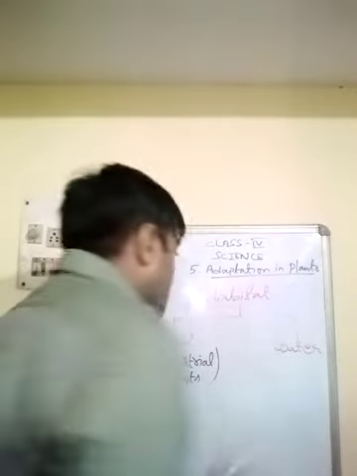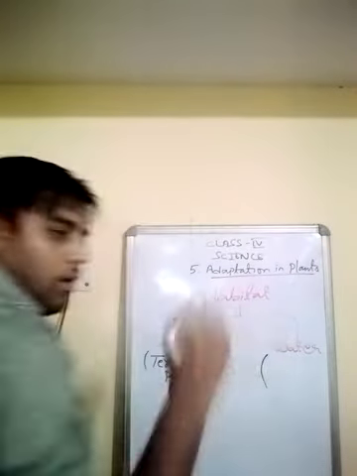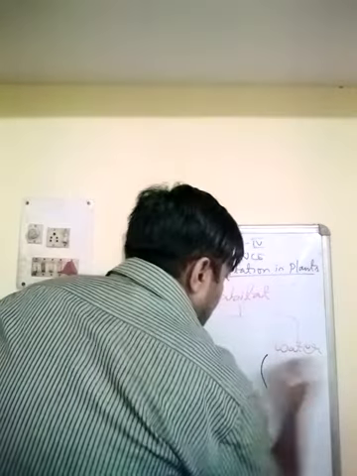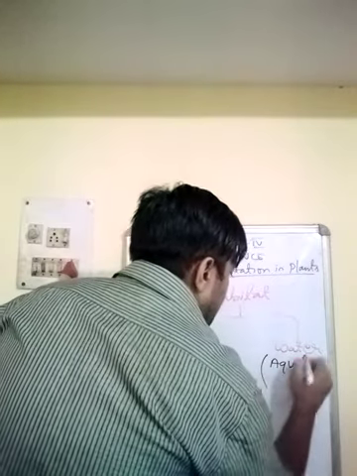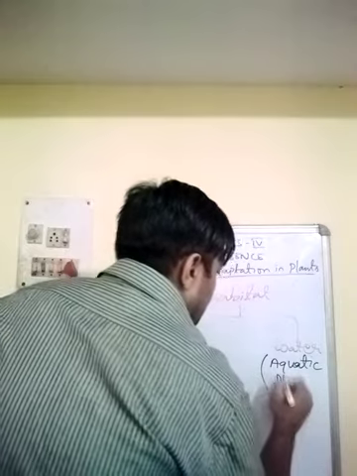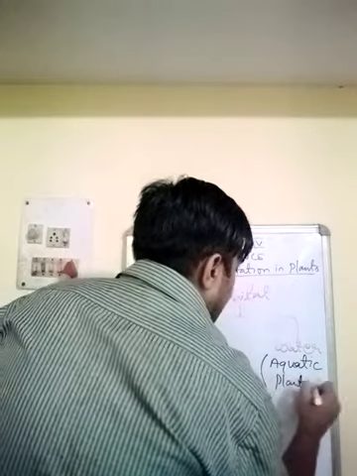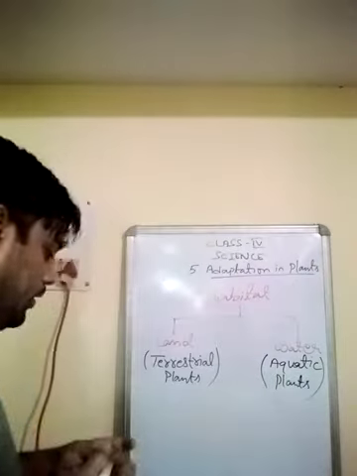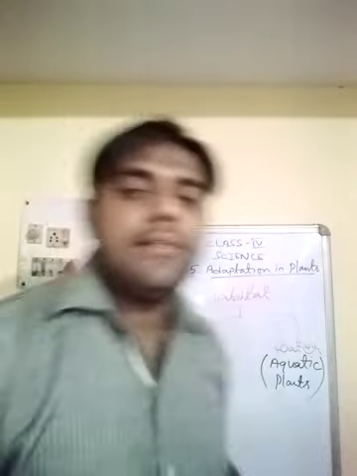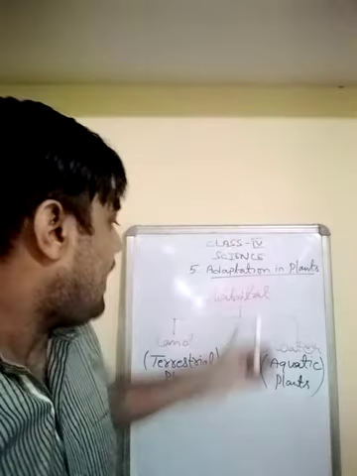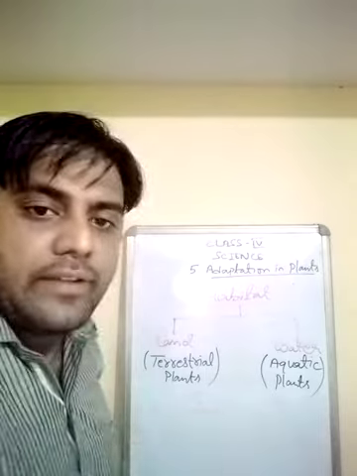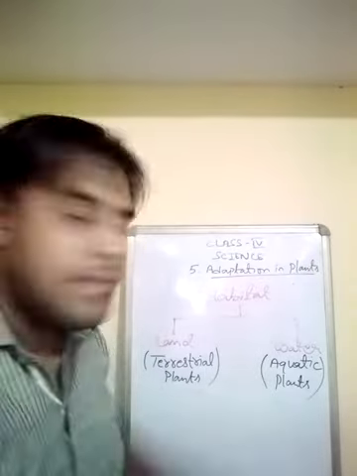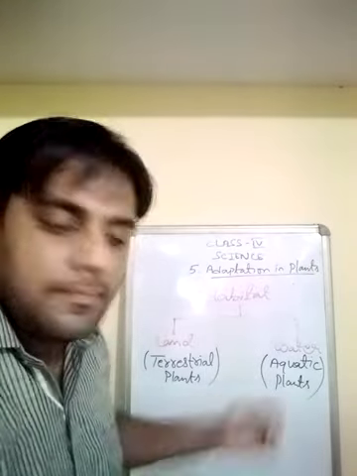In the same way, plants growing in water are known as aquatic plants. A-Q-U-A-T-I-C, aquatic plants. So you can say the habitat of plants is divided into two broad categories: land, that is for terrestrial plants; water, that is for aquatic plants.